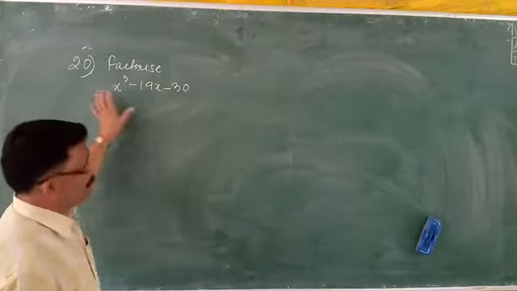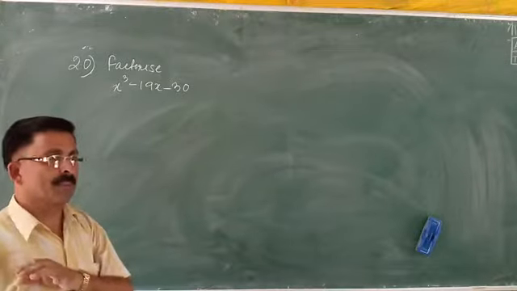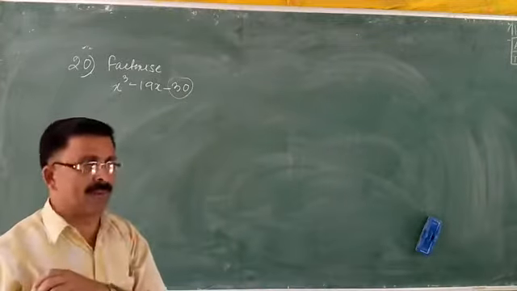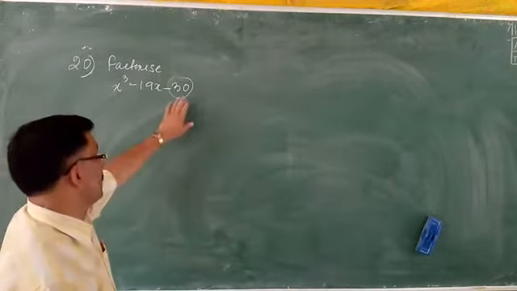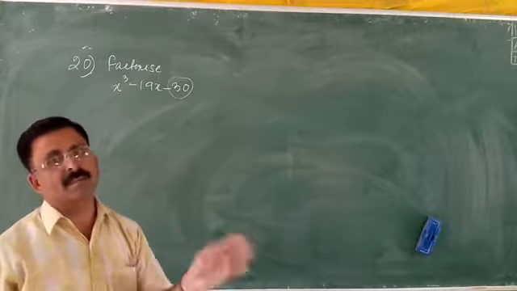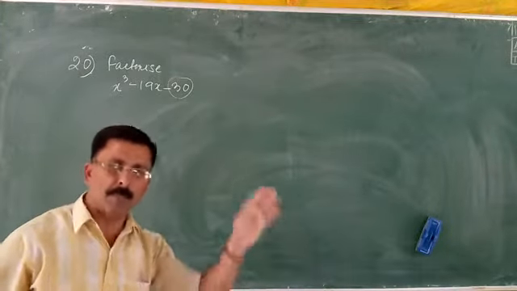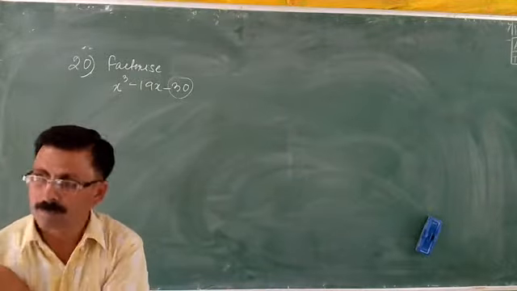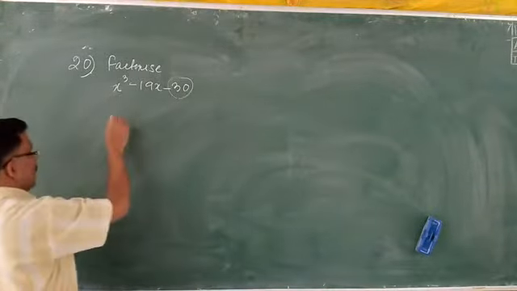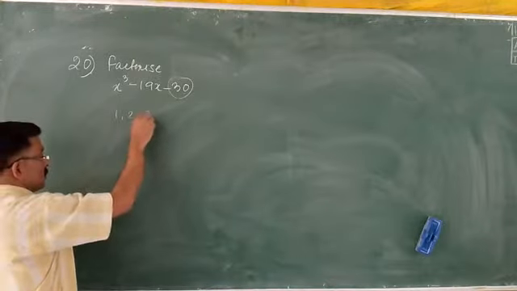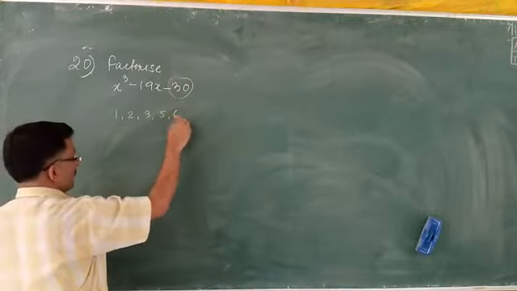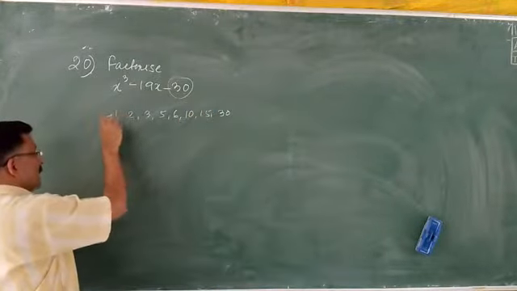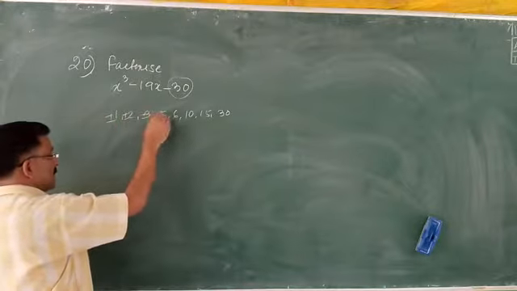So, to factorize this, we will take this number because we are comfortable with the number system only. This is the only part where we have only numbers. So we will take only this part and write all the possible pairs of factors of this 30. Is it okay? Yes. So the possible factors of this 30 will be 1, 2, 3, 5, 6, 10, 15 and 30. Now these could be positive or negative.